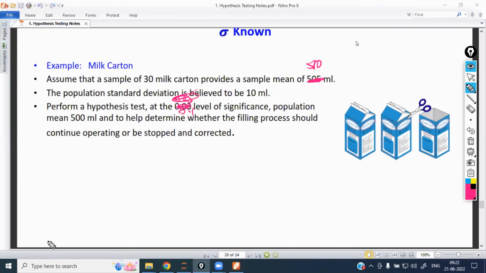The null and alternate hypothesis will be the same. The level of significance is going to change, and I'm going to apply the z-test. Based on the z-test, I'm going to accept or reject the hypothesis. As the alpha changes, the rejection changes. Based on alpha only, the acceptance or rejection will be there, right? So as I change the alpha value, everything will change. Like this, I will practice and make sure that the given example is very clear.